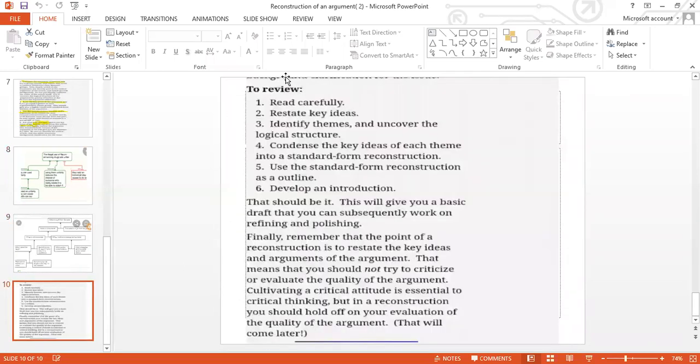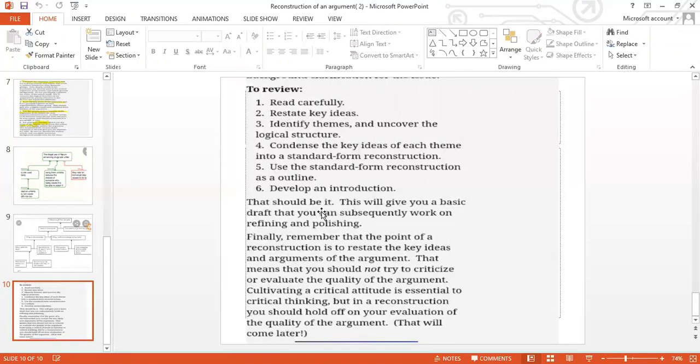So review and read carefully. First of all, you should read the argument carefully, restate key ideas, identify themes, and uncover the logical structure. We also analyze it in another structure. We reconstruct the argument in another structure. Condense the key ideas of each theme into the standard form reconstruction. Use the standard form reconstruction as an outline.